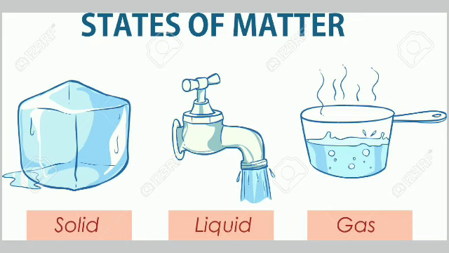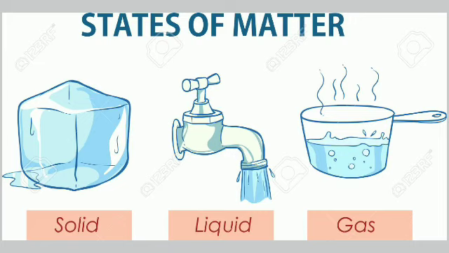Now let's learn about matter. Different objects are made up of matter. The matter may be in the solid, liquid or gaseous states, but the properties are due to the matter by which they are made. Example, chalk is in solid form, ink is in liquid and perfume is in gaseous state. The color of a chalk, the blue color of ink, the fragrance of a perfume are the properties of their matter which remain unchanged. We say that an object is made of a certain substance. The term matter is also used as a synonym of substance.